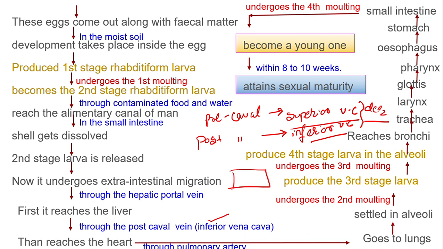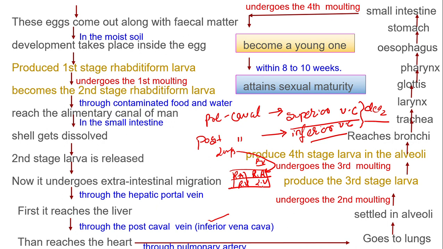Now through the pulmonary artery, you must have studied the four chambers of the heart: right atrium, left atrium, right ventricle, left ventricle. So from the lungs, oxygenated blood is going to enter the left atrium through the pulmonary vein, which carries oxygenated blood, right? Of course, the exception is there at the fetus level.